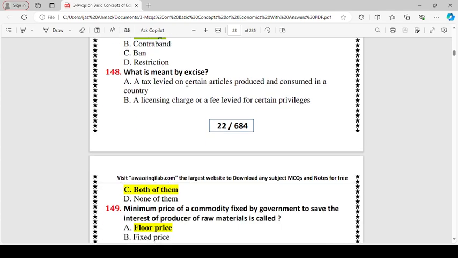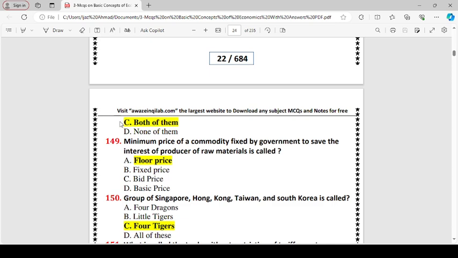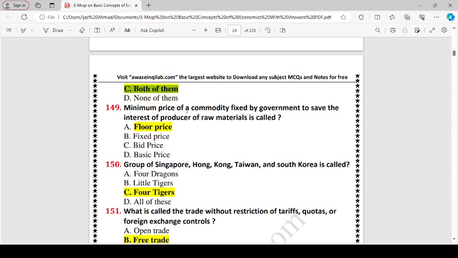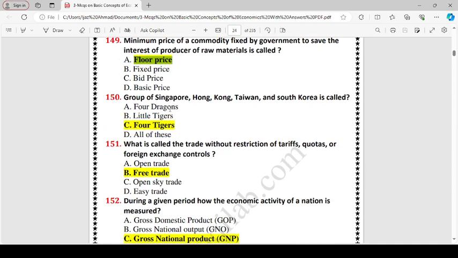What is meant by excise? Excise is a tax levied on certain articles produced and consumed in a country, a licensing charge or a fee levied for certain privilege, both of these. Minimum price of a commodity fixed by government to save the interest of a producer of raw material is called floor price. Group of Singapore, Hong Kong, Taiwan and South Korea is called Four Tigers.